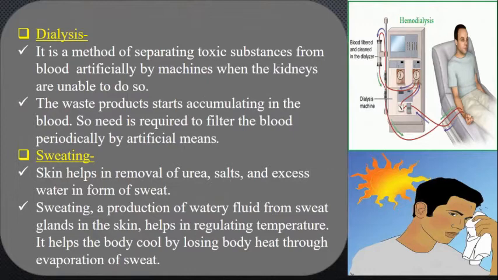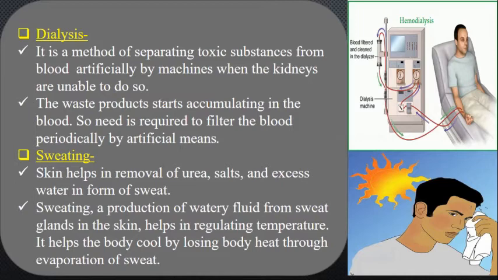When a person's kidney fails to filter the blood from the body, we need an artificial way, an artificial machine, through which the filtration of the blood takes place so that the waste products can be thrown out from the body. If a person's kidney is not doing so, we can use this dialysis method.